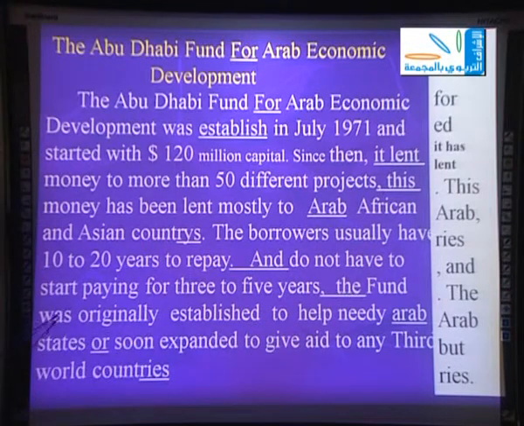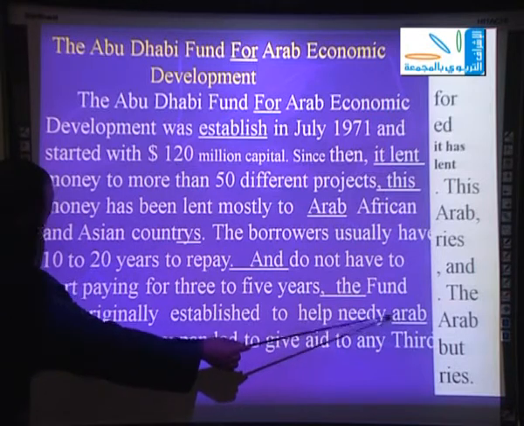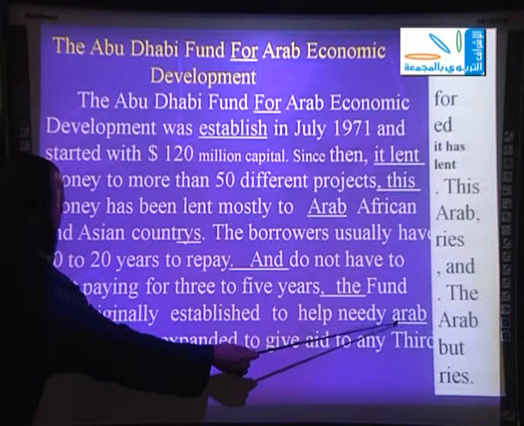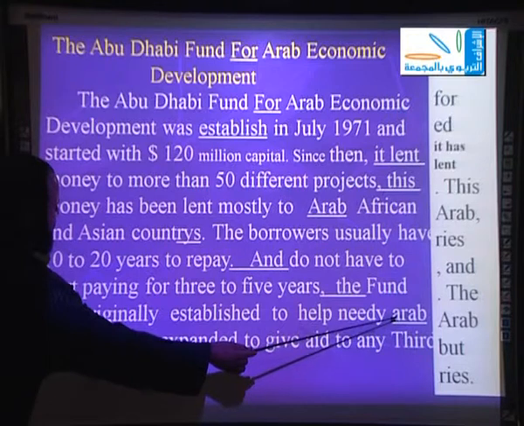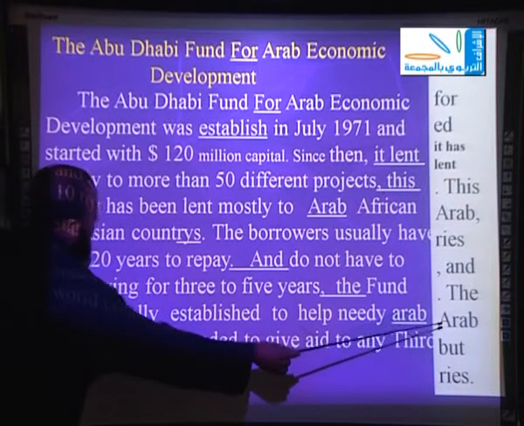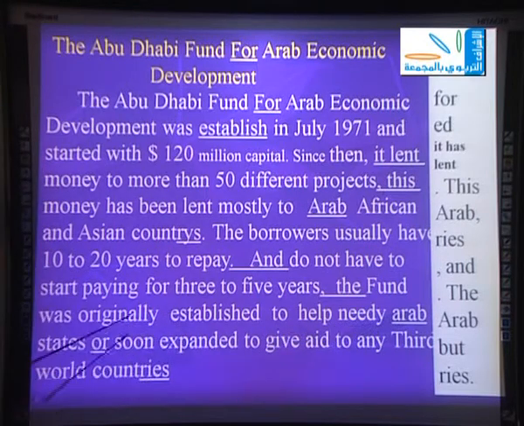Okay, the next line here is was originally established to help needy Arab. The mistake of this line here is the small letter of Arab, the first letter of Arab. It should be capital letter. So we changed the small letter here into capital A.